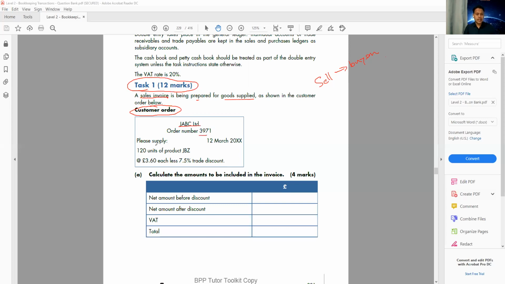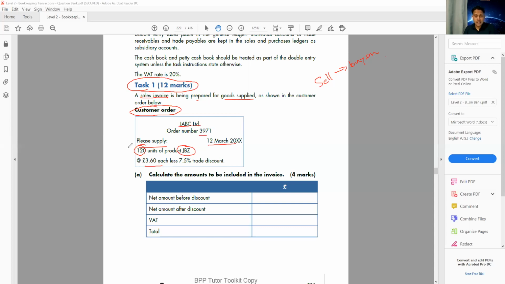And he's telling me, please supply 120 units of product JBZ. It could be any product, it's just an example. The invoice date is 12 March, and the order date is 12 March. We can see here £3.60 each. One unit price is £3.60, and he ordered 120 units.